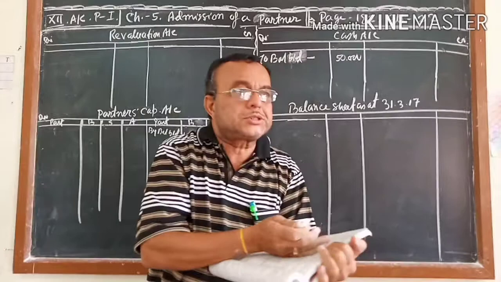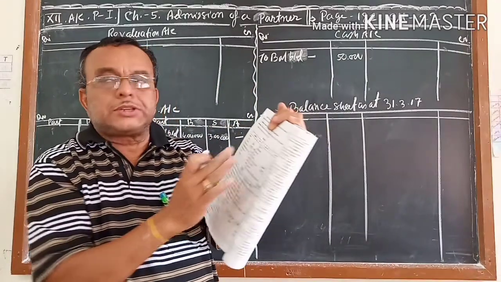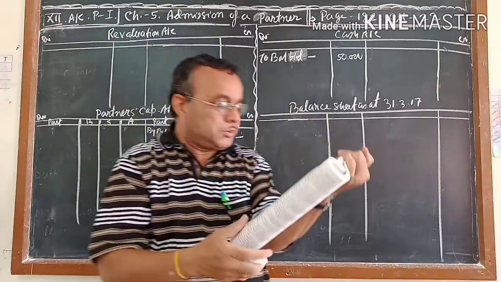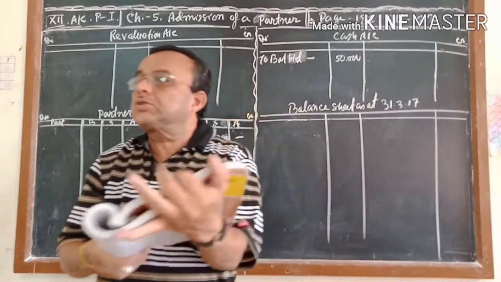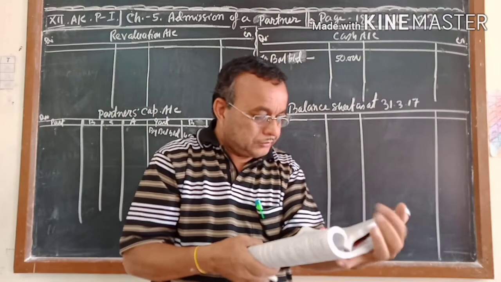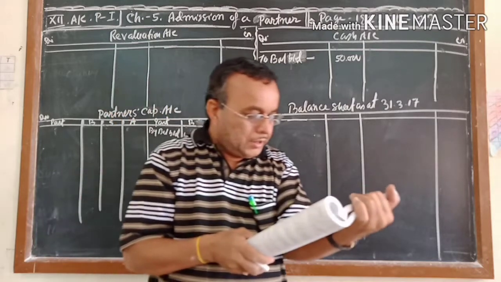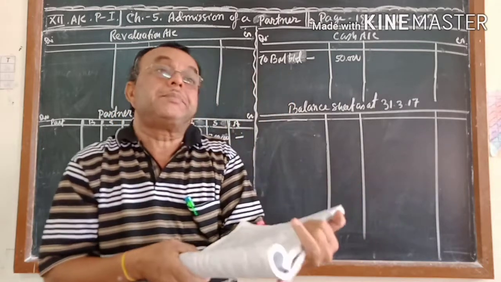Because in your old balance sheet, the revaluation account effect is not coming anywhere. We will start from the adjustments. First adjustment, revaluation account effect will not come because it is a capital account. Second one, land and building is to be increased by 80,000.